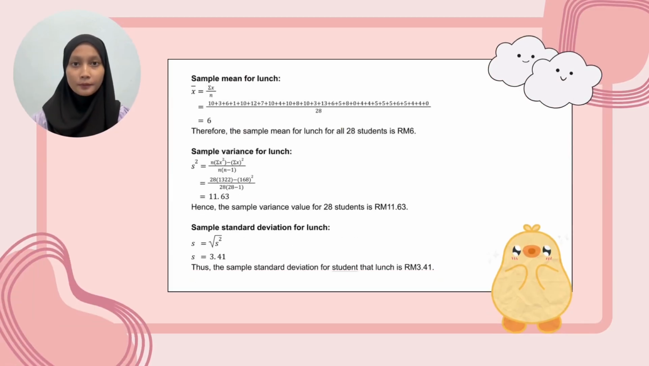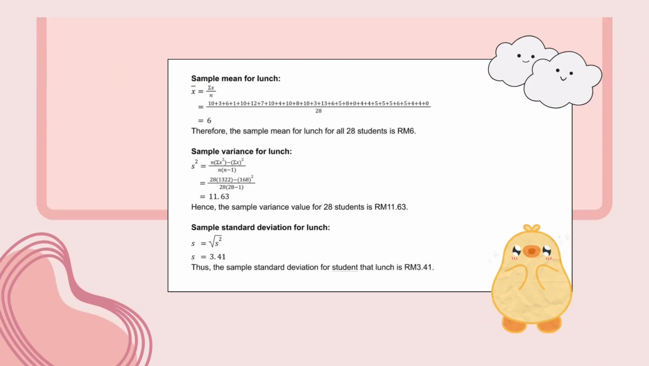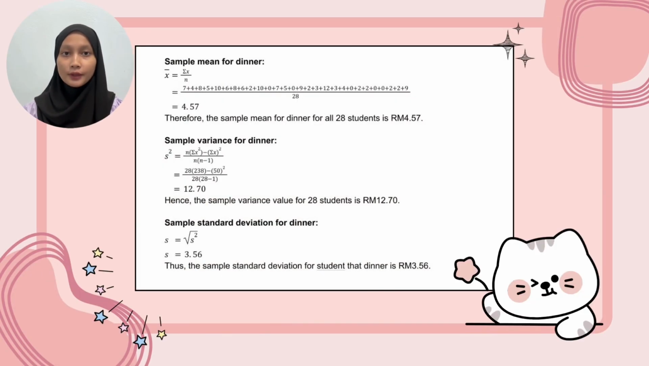We use the same formula from the previous slide to calculate for lunch. Therefore, the sample mean of lunch for all 28 students is RM 6. Hence, the sample variance value for 28 students is RM 11.63. Then, the sample standard deviation for students for lunch is RM 3.41. We use the same formula from the previous slide to calculate for dinner. Therefore, the sample mean of dinner for all 28 students is RM 4.57. Hence, the sample variance value for 28 students is RM 12.70. Then, the sample standard deviation for students for dinner is RM 3.56.